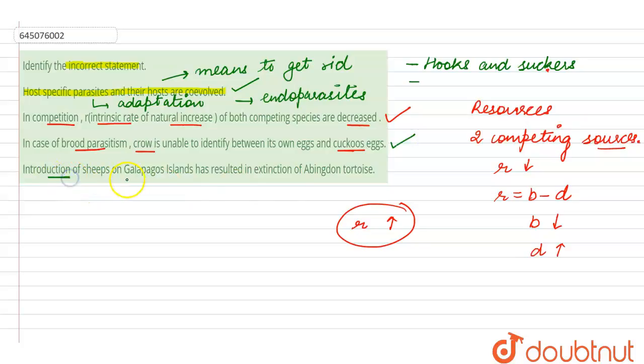The fourth statement is about competition again, that introduction of sheep on the Galapagos Island resulted in the extinction of the Abingdon tortoise. Remember, it was not sheep, it was goats. When the goats were introduced on Galapagos Island, goats had higher browsing efficiency as compared to the Abingdon tortoise, which were slow eaters. So this led to the extinction of the Abingdon tortoise in a matter of a decade. Right? So this statement which is given here is a wrong statement. So we can mark option number 4 as the wrong statement here, because it was the introduction of the goats and not the sheep which was done on the Galapagos Island.